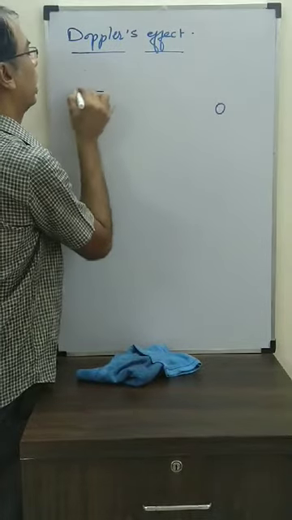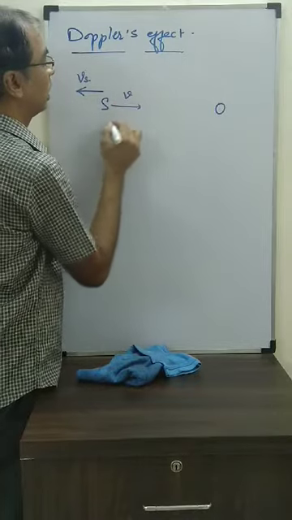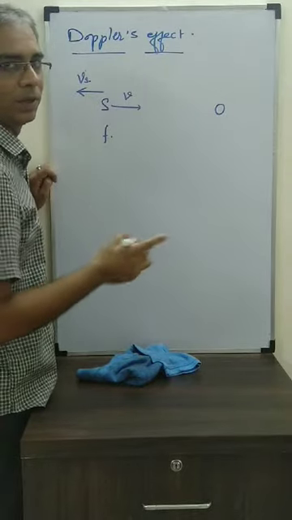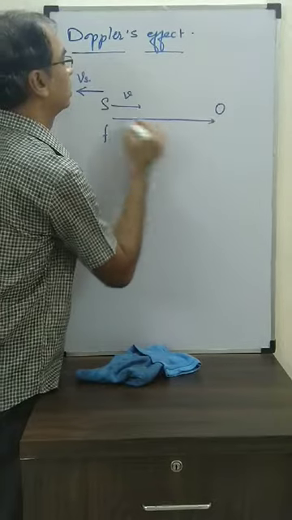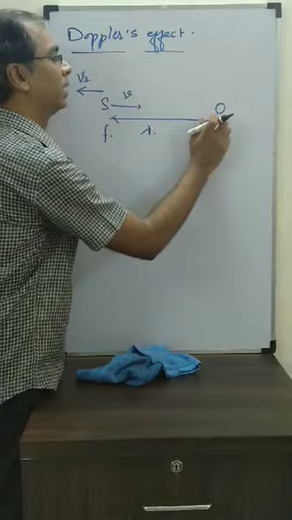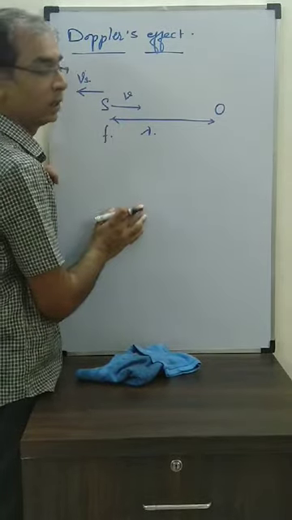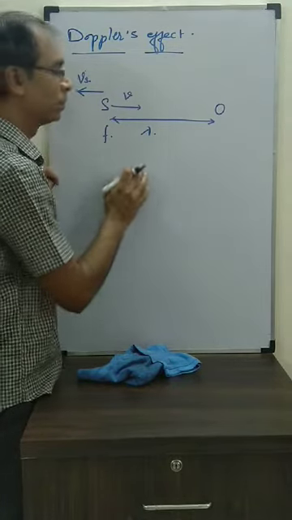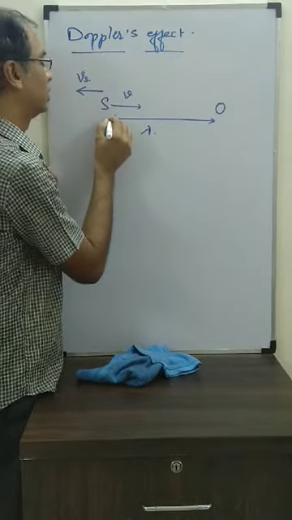The source is moving away with the speed Vs, whereas the speed of sound is V and the frequency it's producing is F. Just like the previous case, I'll assume that when it is here, this distance is lambda. That means the actual wavelength that the observer is receiving is lambda. Why? Because the source is here. Now, when it is going to produce the second cycle, before the second cycle, this source has moved.